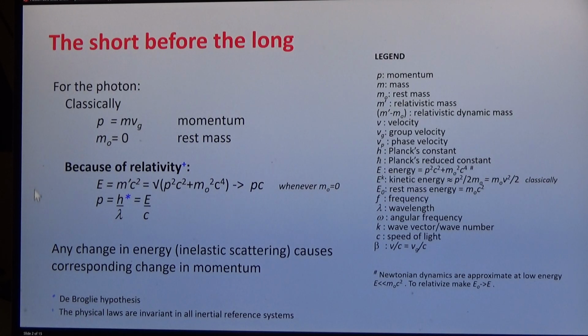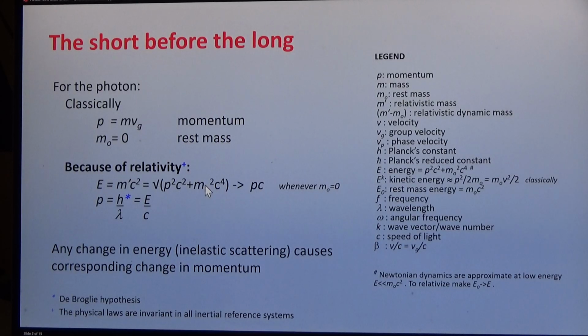Einstein knew that the speed of light is the same in all directions and deduced that the physical laws are invariant in all inertial reference systems. E equals mc squared. But this is relativistic mass, and it has two components. One is rest mass, and the other is dynamic momentum.